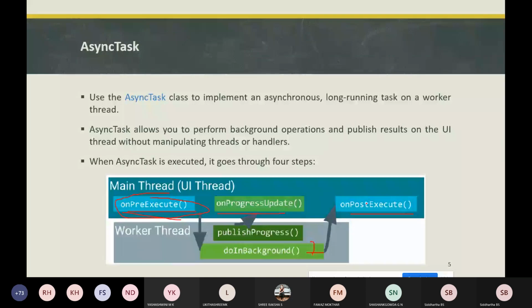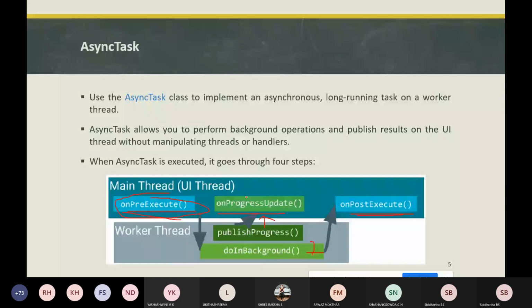So onPreExecute runs on the main thread. It sets up a task. Before you want to execute the async task operation, whatever task you need to perform before that, that part of code will be written within the onPreExecute method. Next is onProgressUpdate, which runs on the main thread and receives calls from the background. This method will receive the calls from publishProgress from the background, and this method will update the UI thread.